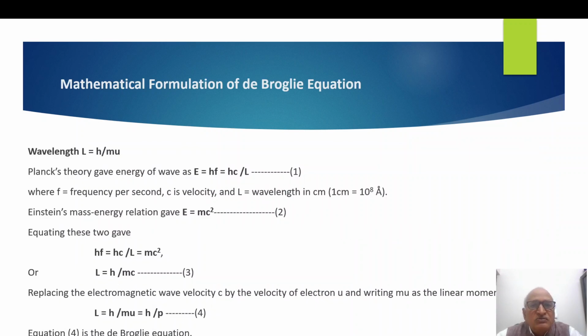Mathematical formulation of de Broglie equation. The main equation is wavelength L equal to h upon mu. How was this derived? A very ingenious method was adopted. Planck's theory was already known, and the gist of the theory was energy E equal to hf equal to hc upon L. h is Planck constant, f is frequency, c is velocity of light, L is wavelength.